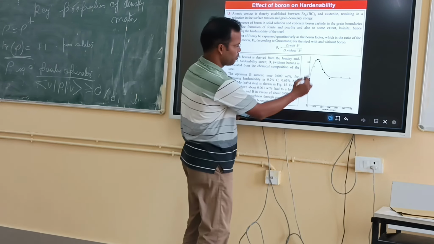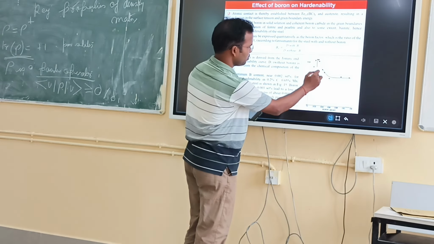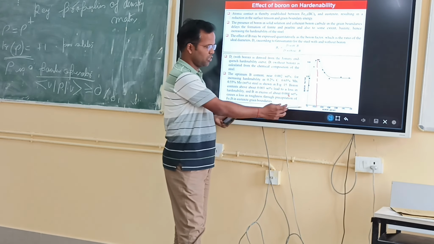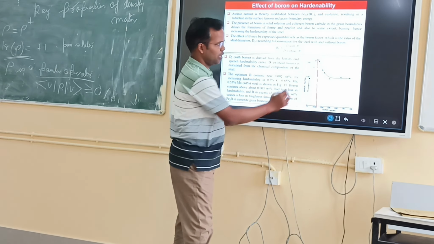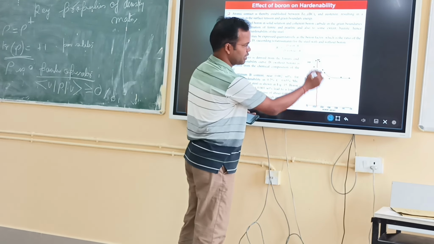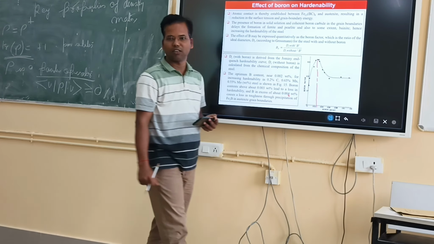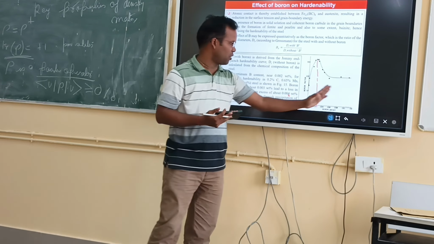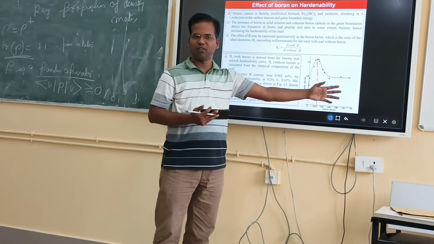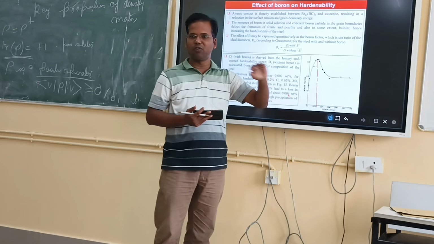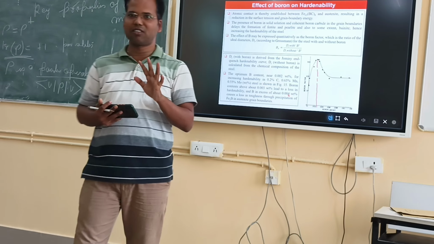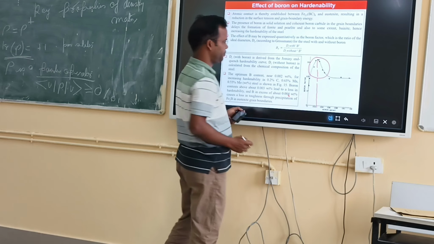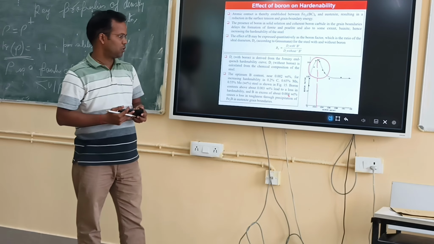The boron factor is maximum at about 0.003 or 0.002%. Later on, as the percentage of boron increases, it decreases. That's why the boron effect is actually less: if you increase the percentage of boron, it will not affect so much. There is only a limit. You can go maximum 0.005%. You can see this range.